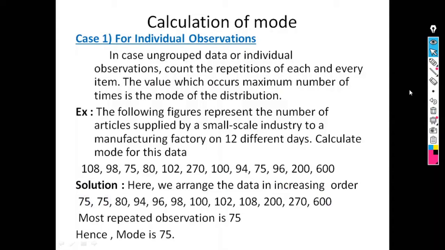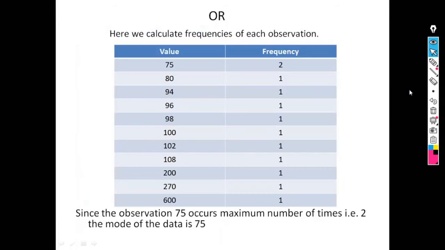Suppose the same example can be solved by using the values along with frequency. Means we can create a table in which in the first column we write the values and in the second column their respective frequency. Here all the values are written in the first column, and frequency means number of times that value is repeated.